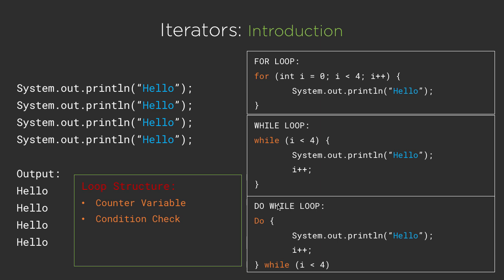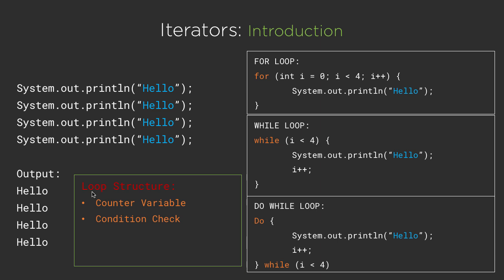And in case of do while loop, we have the condition present at the end. So first here the code is executed and then we check the condition. So you can say inside the do while loop, we execute the code first and then check the condition. While on the other hand, in case of for loop and while loop, we first check the condition as it is mentioned in front of you.